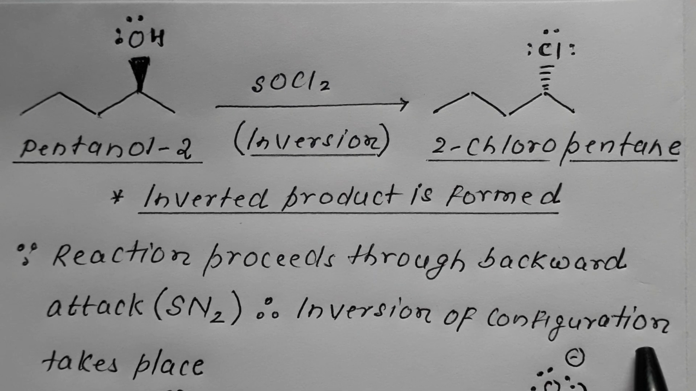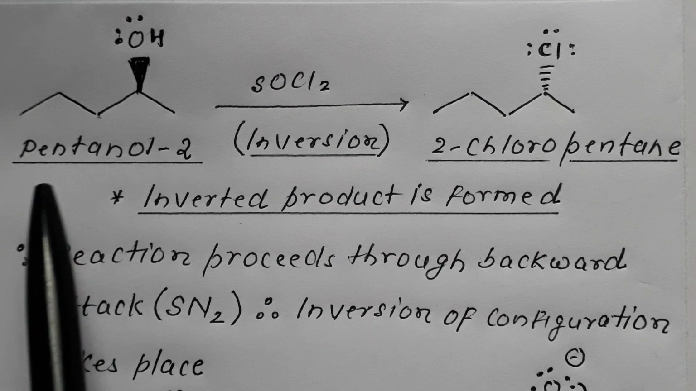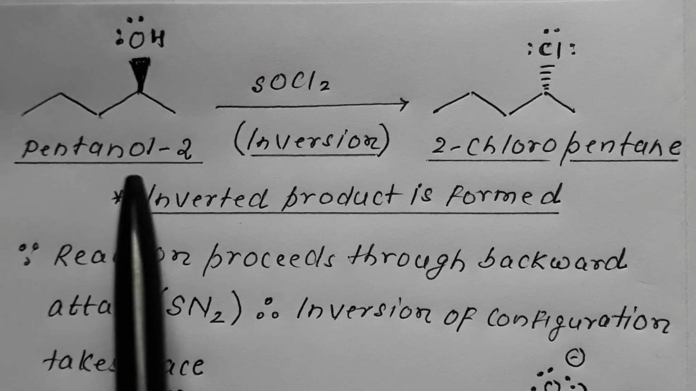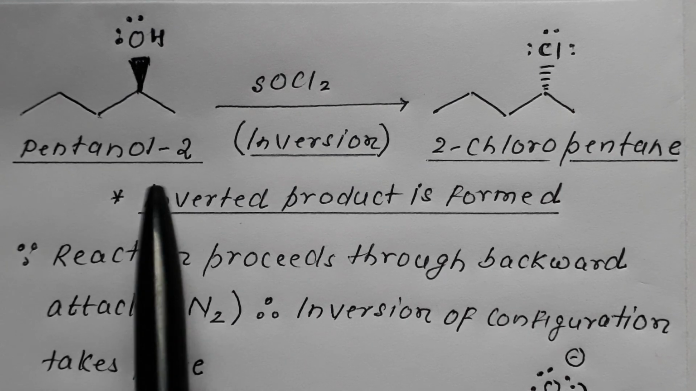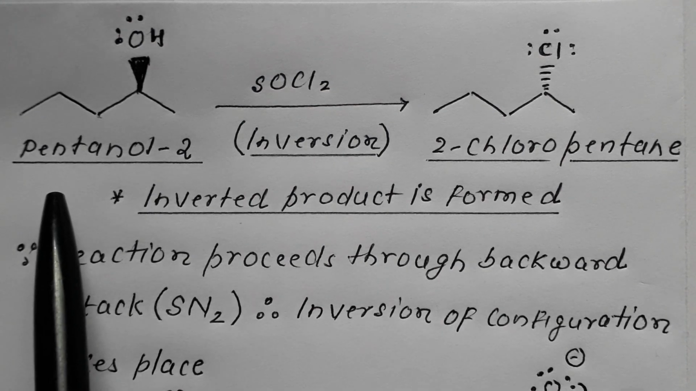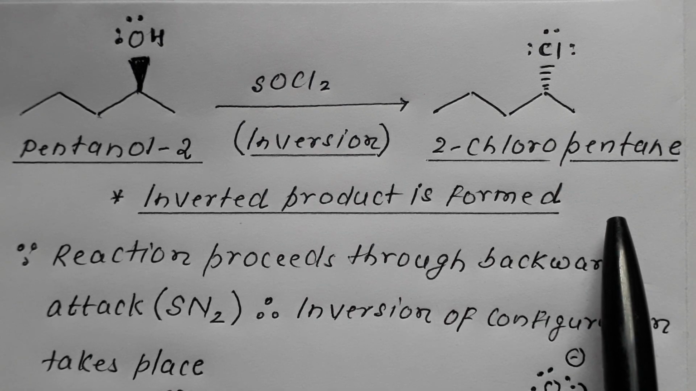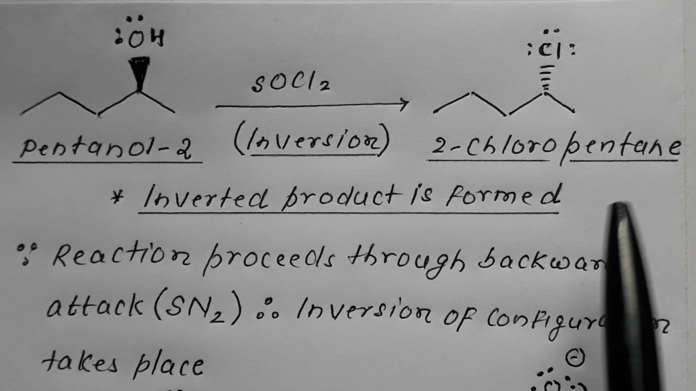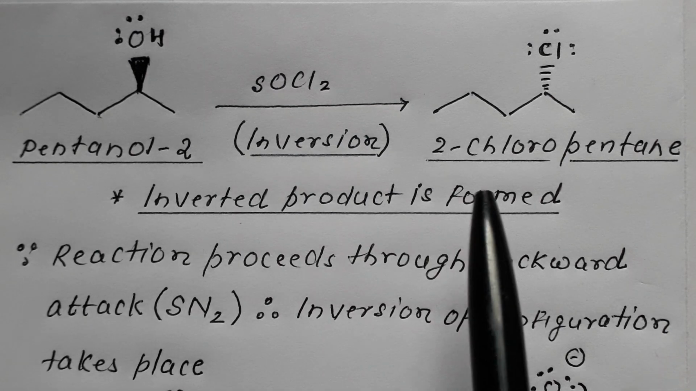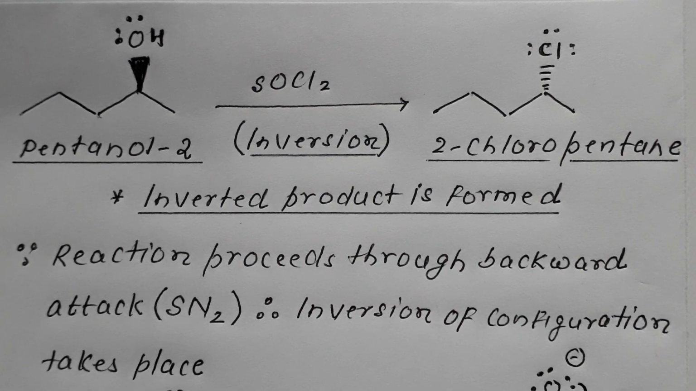Therefore, inversion of the configuration takes place. It means that if we have taken the D form of this compound, we get the L form. If we have taken the D form of 2-pentanol, the 2-chloropentane would be the L form. If we take a dextrorotatory compound, it will convert into a levorotatory compound, and if we take a levorotatory compound, it will convert into a dextrorotatory compound, because this reaction proceeds through the SN2 mechanism. So 2-pentanol has converted into 2-chloropentane, but inversion of the configuration has taken place.